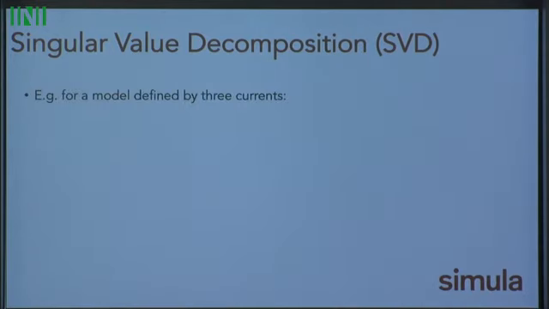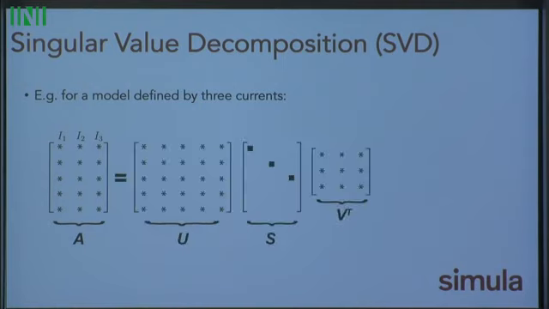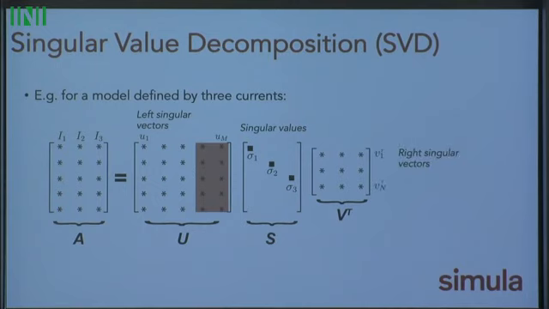Just so you can see what we're actually doing, if we had a model that was defined by three currents, we would build our current matrix with our currents in the columns. This gets broken up into these left singular vectors, describing both the column space and the null space of A transpose. We have our singular values and our right singular vectors.